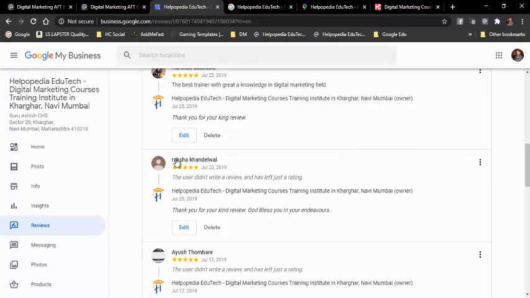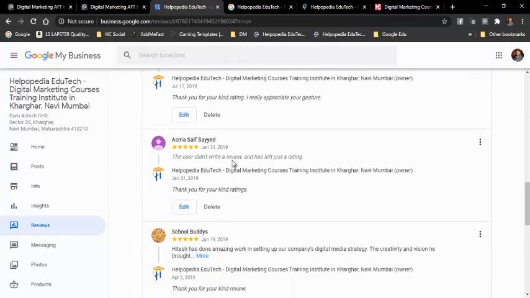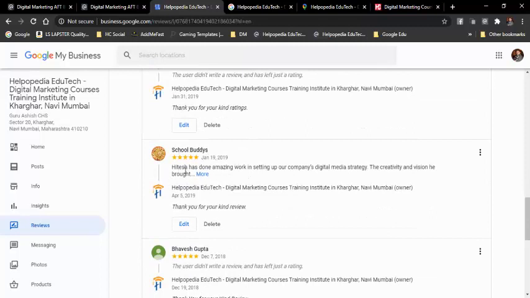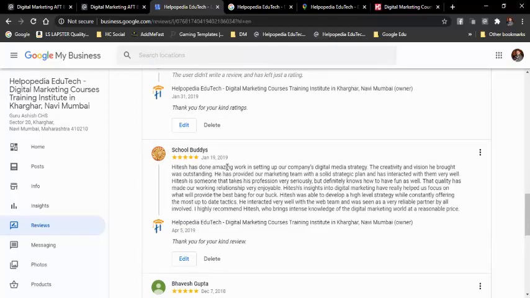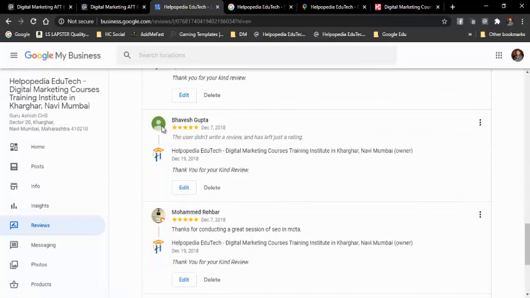This is from Walk-in Educate Thane branch, Raksha Khandelwal. Then this is from Ayush Thombre. This is from another institute. This is from another institute. So you can just see everybody has given all the information. See over here, this School Buddies, the same name I've added today. So you can just see Bhavesh Gupta.